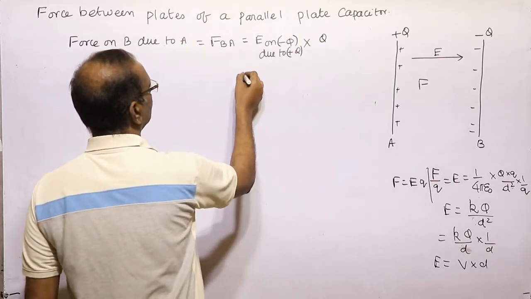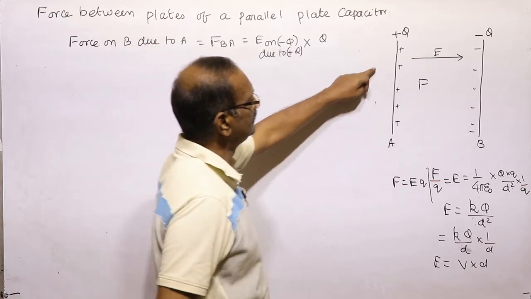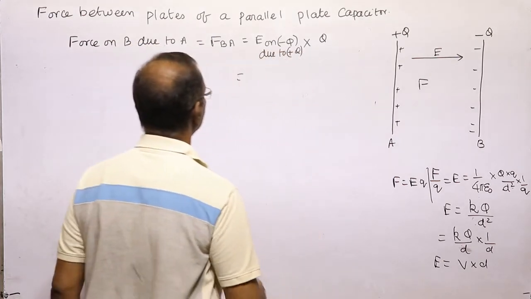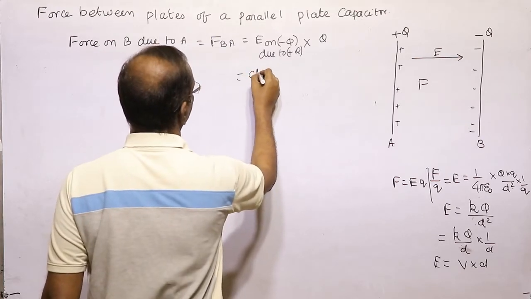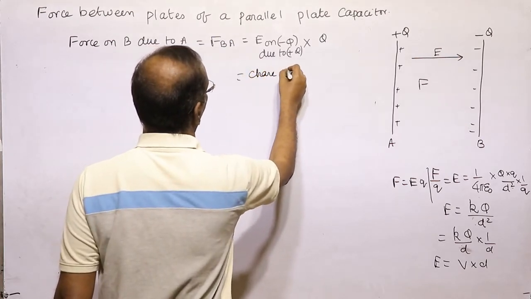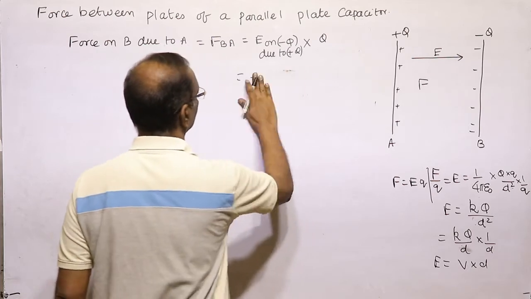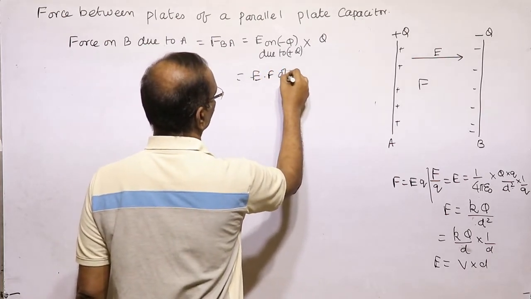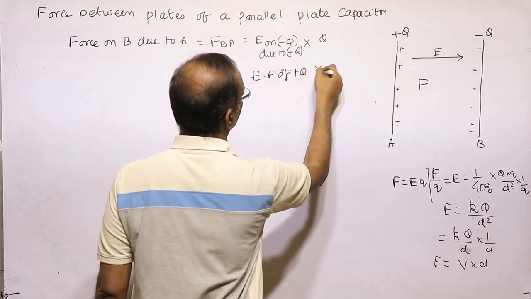What is the charge of a single plate? The charge of a single plate is equal to Q.